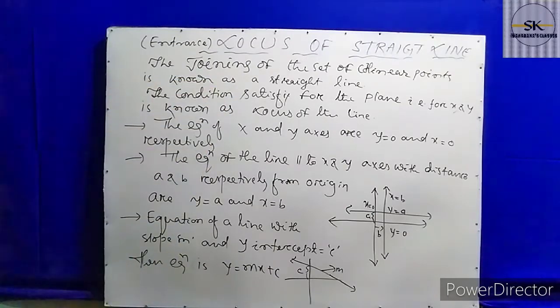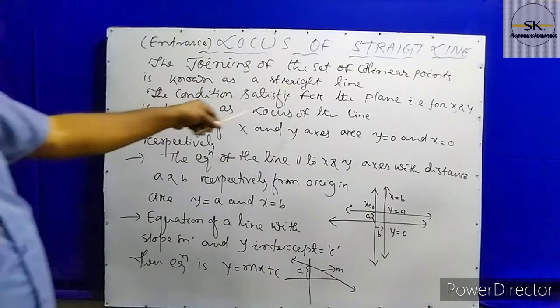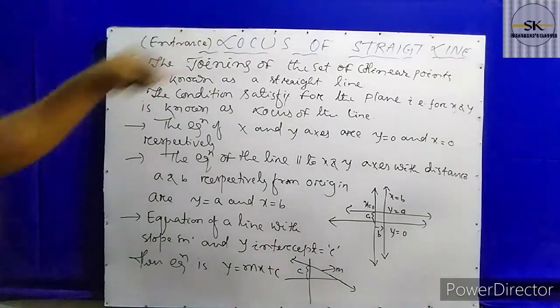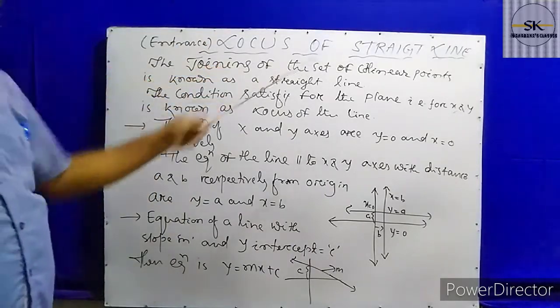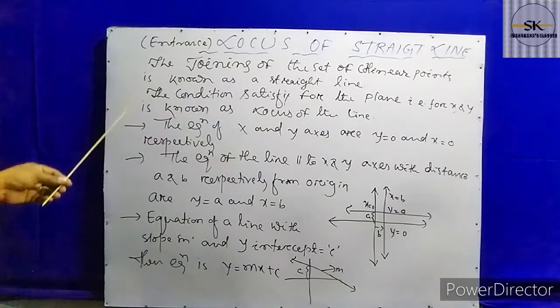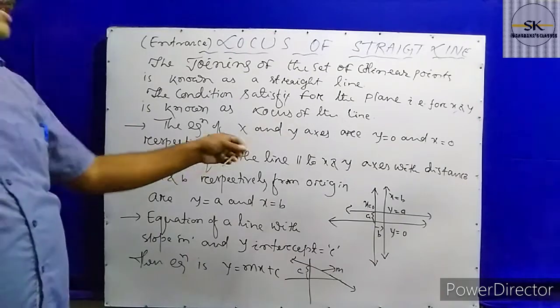The joining of a set of collinear points is known as the straight line. So what is collinear? Collinear means the points are arranged in a straight path. The condition satisfied for the plane, that is for x and y, is known as the locus of the straight line.